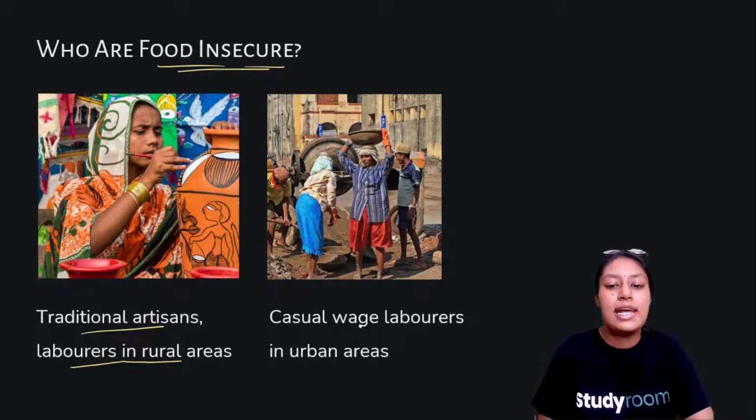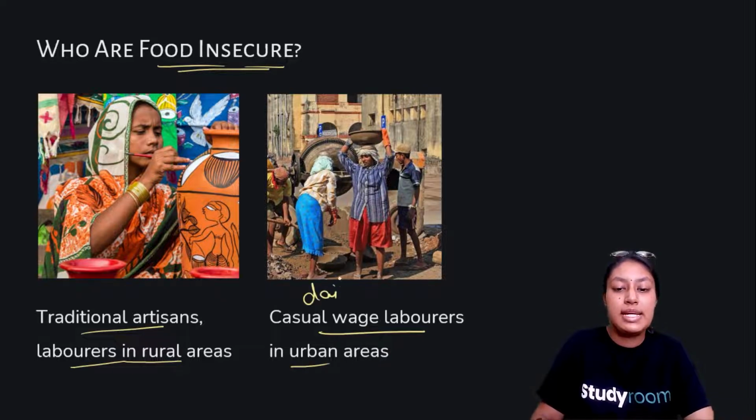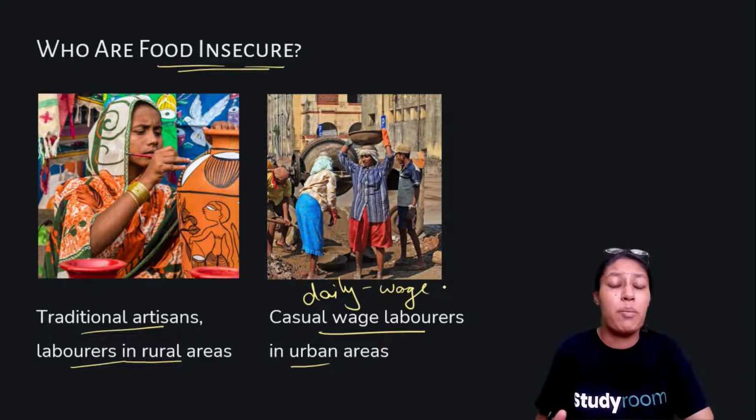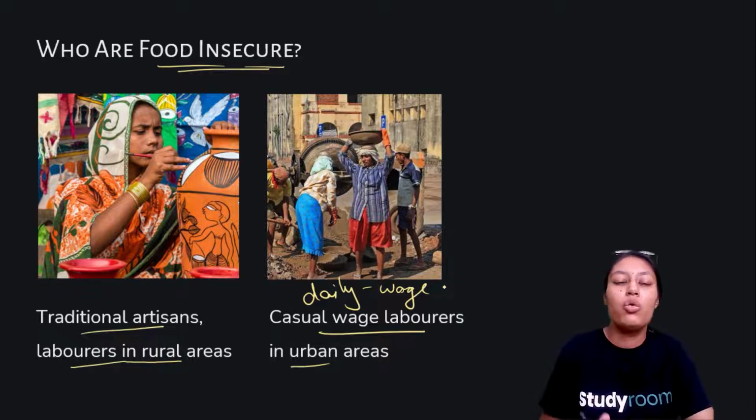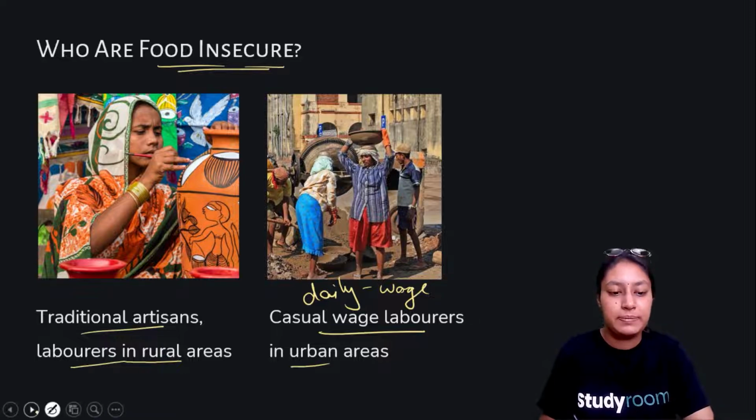Second is casual wage workers, laborers in urban areas. We can also call them daily wage workers, who do not have proper jobs or employment. They do labor work in different areas on a daily basis. Okay, so these are the major two kinds of people, in rural areas and in urban areas, who are food insecure.